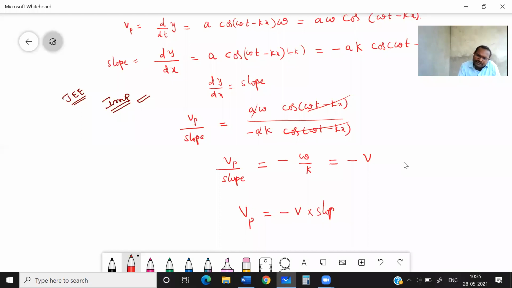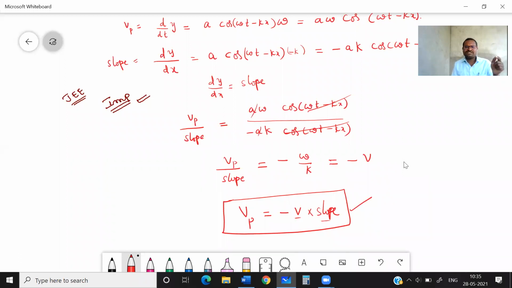Very important point. Whether the particle is moving up or down, we can find by using this equation. You need to remember this equation by heart. This is the velocity of a wave. This is the slope, whether it is positive or negative. This is the velocity of a particle.